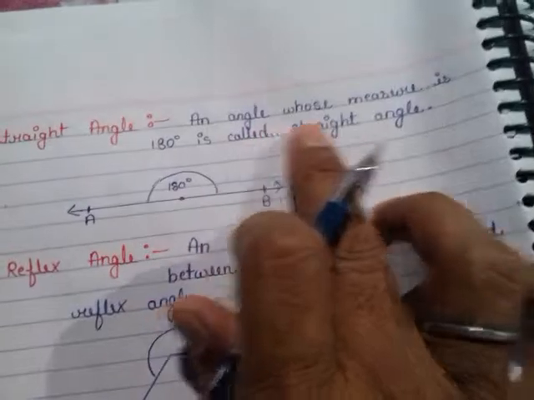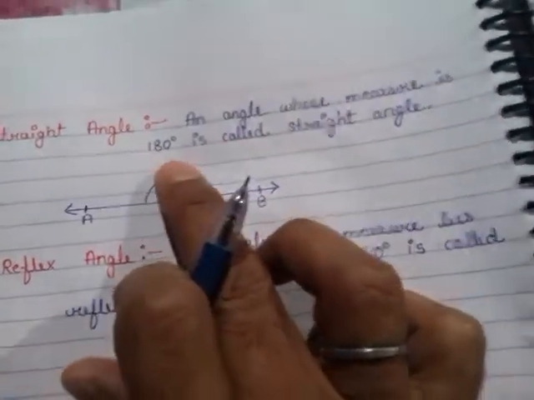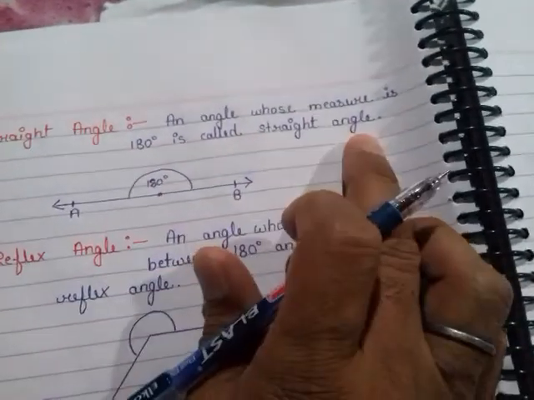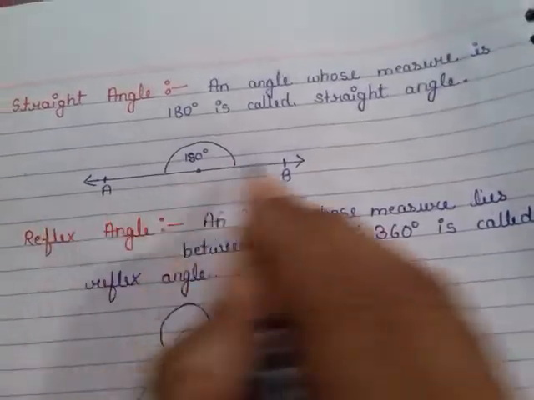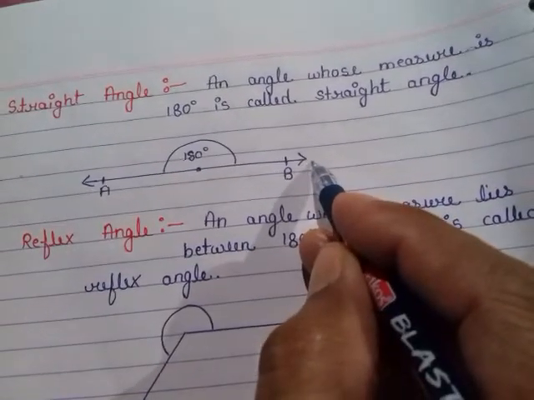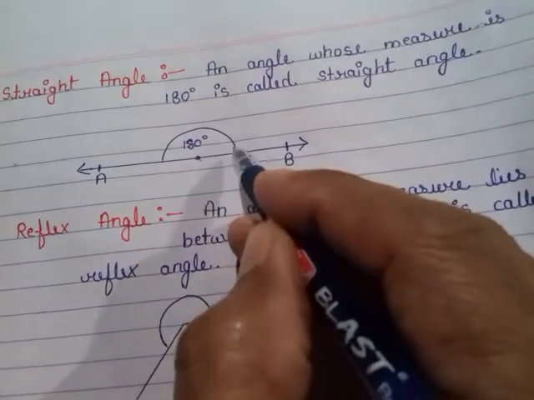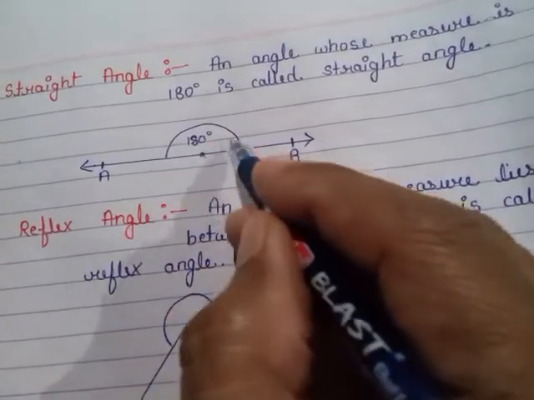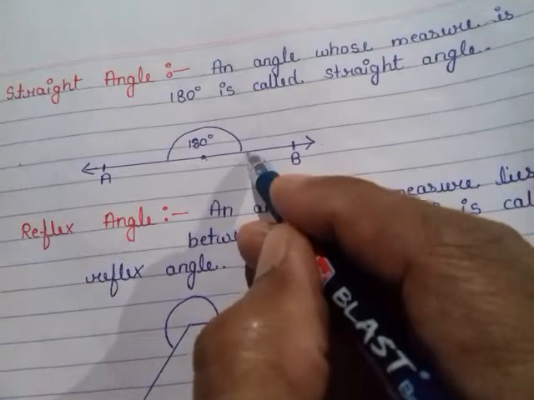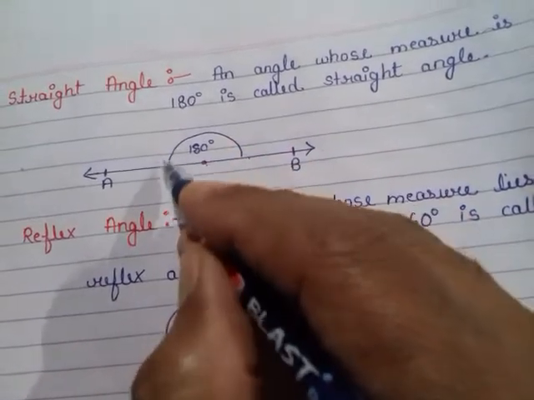And next, straight angle. An angle whose measure is 180 degrees is called a straight angle. A line AB has a point on it and it is a full 180 degrees. So it is called a straight angle.